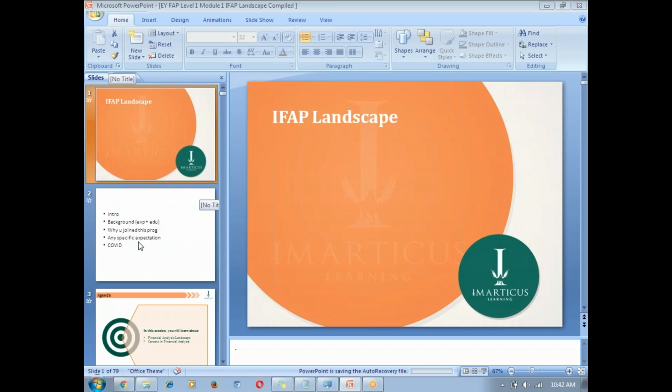I will just repeat this again. First is the introduction. Second is the background. Third, why you joined this program. Fourth, any specific expectation, either from a trainer or from the program. And fifth, in the optional part, any specific challenge you're facing or anything interesting that you're doing, which you want to share with the larger audience in this group. More than happy to get your thoughts around that. So we'll start off with this.